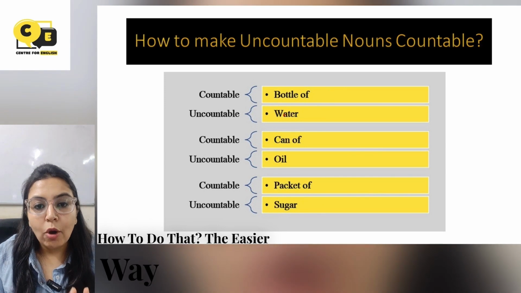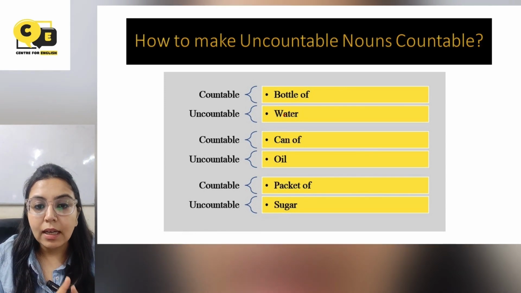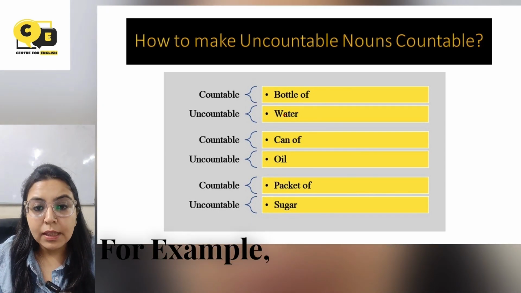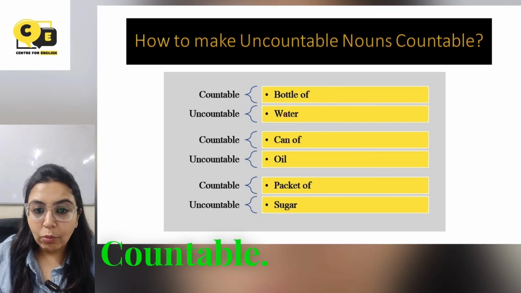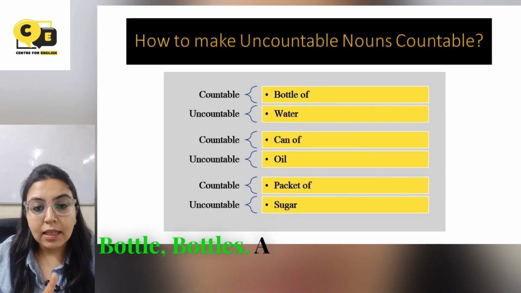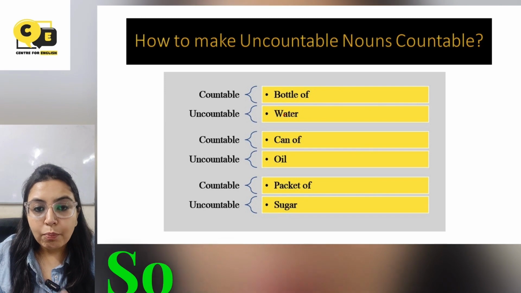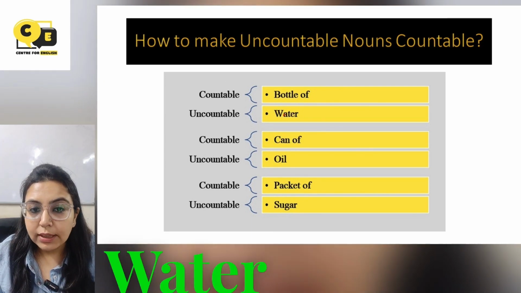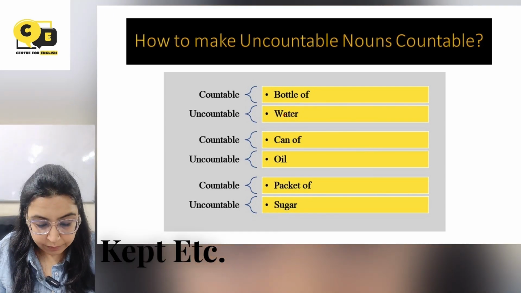The easier way of making uncountable nouns countable is you just have to add a countable element to the uncountable noun. For example, bottle of water. Now here bottle is countable. Bottle, bottles. A bottle is a countable noun. Now bottle of water. Water is the uncountable noun. So bottle of water can be counted. There can be 3 bottles of water kept. There can only be a single bottle of water kept, etc.